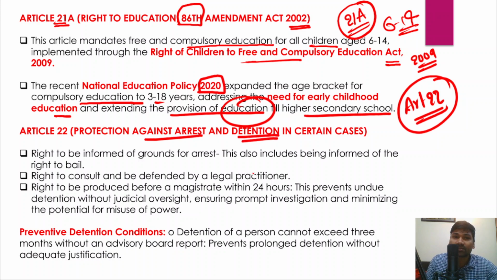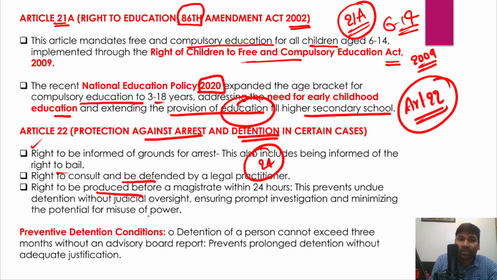Similarly, Article 22 of the Indian Constitution is a protection against arrest and detention in certain cases. This is also a cornerstone of individual liberty, protecting from the authority in cases of arbitrary arrest and detention of an individual. It talks about the right to be informed of the grounds of the arrest, which also includes being informed about the right to bail, the right to consult and be defended by a legal practitioner, and the right to be produced before a magistrate within 24 hours.